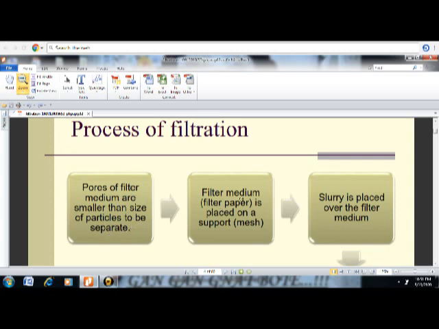Then the filter medium, generally filter paper हम लोग लेते हैं. It is placed on the support. Support मतलब क्या?